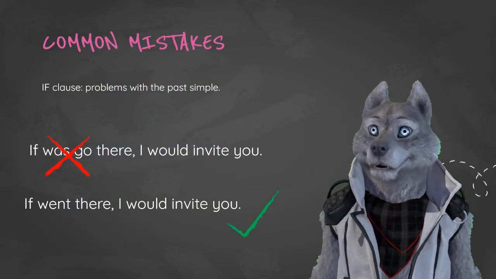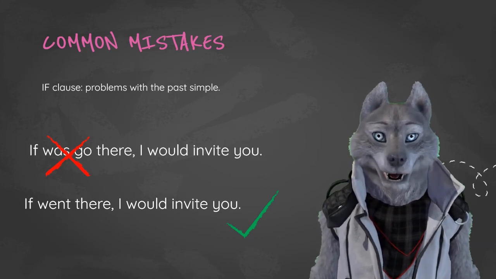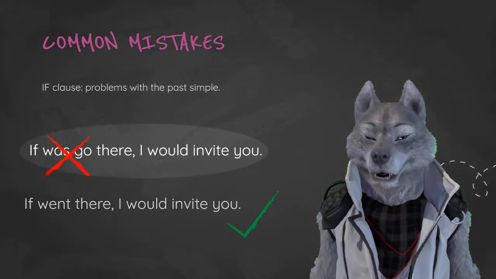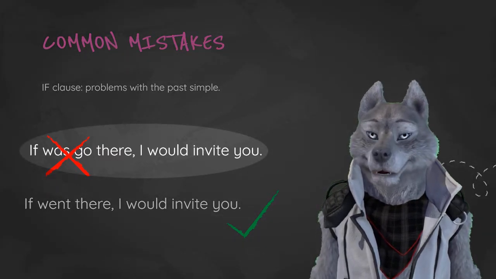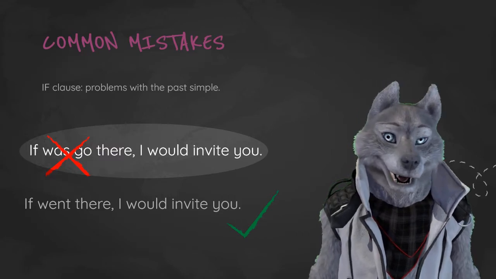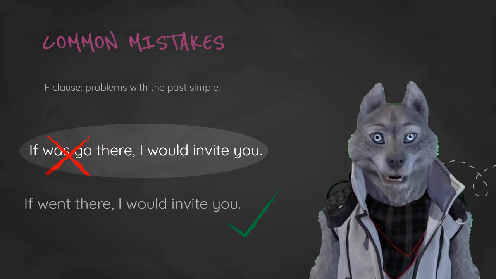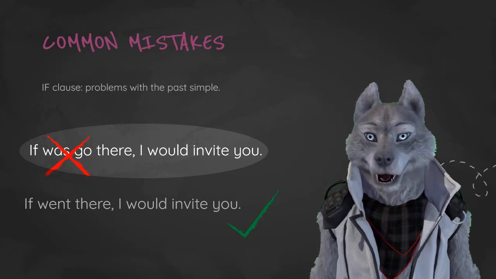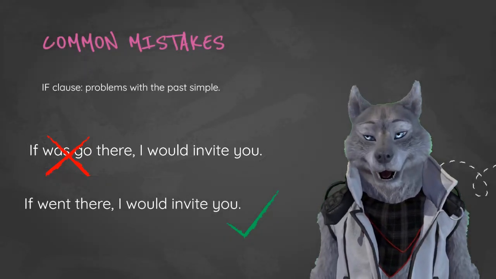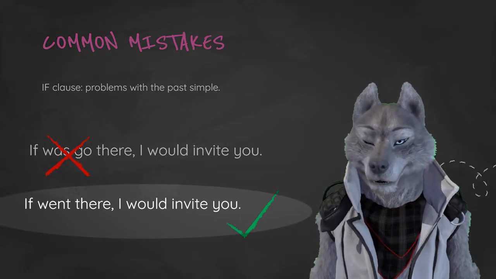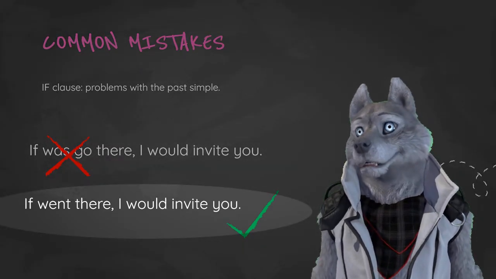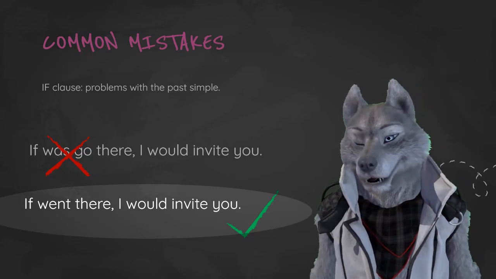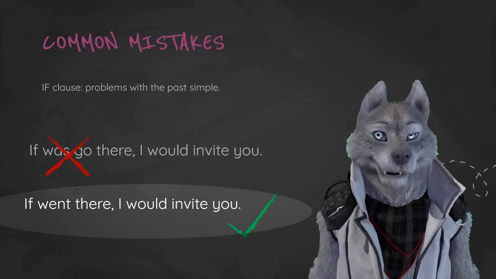Common mistake number 1, not using the past simple well. Here we go with an example. If I was go there, I cannot even say the full statement. It sounds very bad. So if you have problems with the past simple, this is not going to be easy. I recommend you to check a video on that too. Well, there's a link right here, so use it well. Remember, the past of go is went. Okay, good. You did it before I did. Great. If I went there, I would invite you. That's the way to do it.